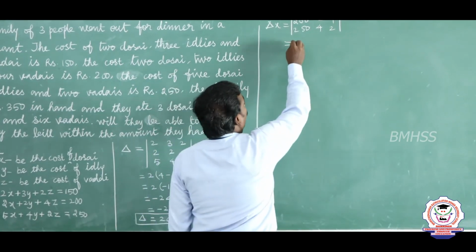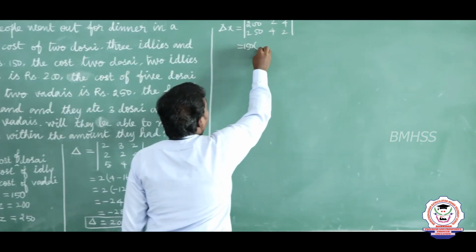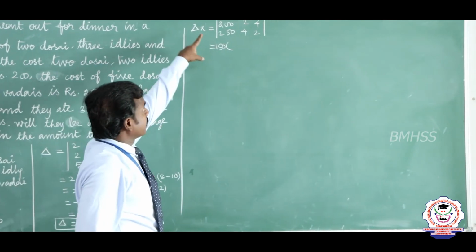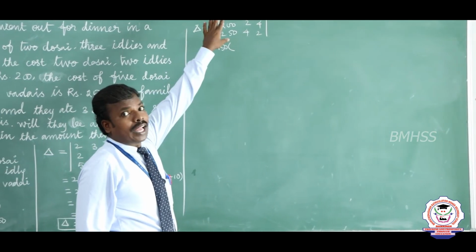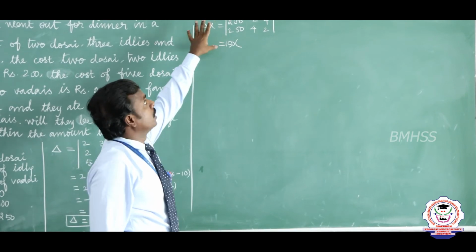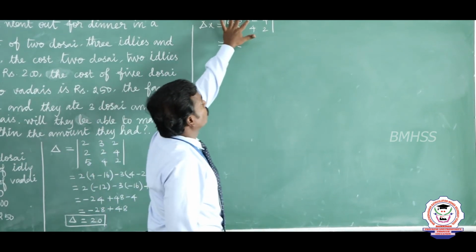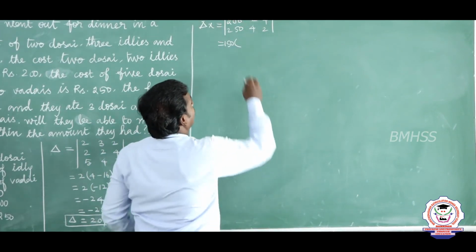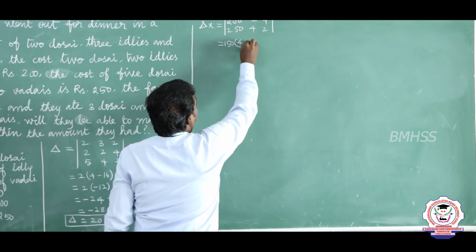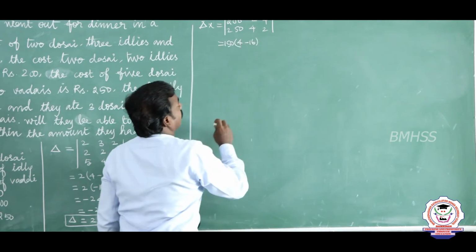So, very simple. First, 150. The intersection of that place is the first row and first column, so omit the first row and first column. Determine the remaining elements: 2 2s are 4, minus 4 4s are 16. So 4 minus 16.